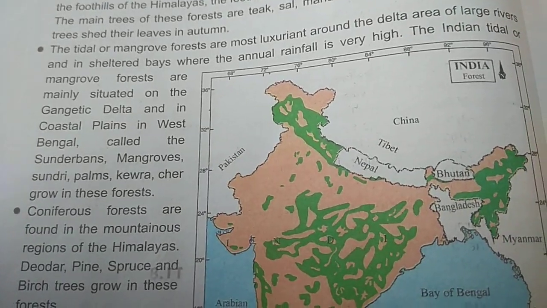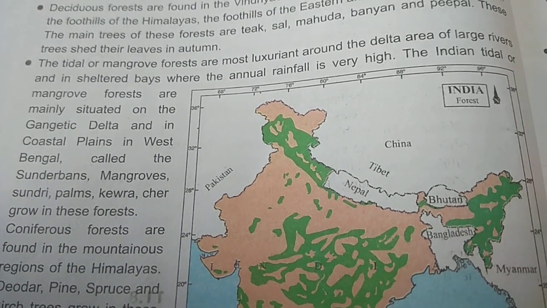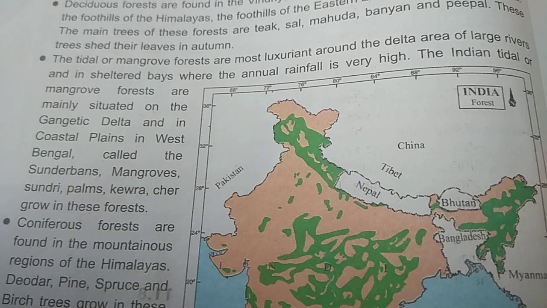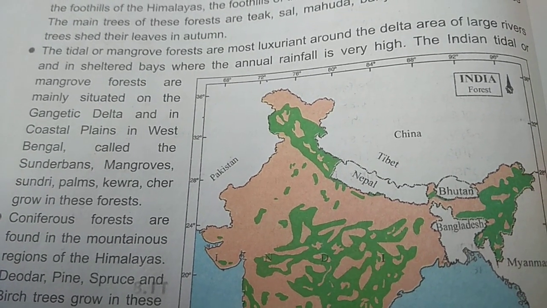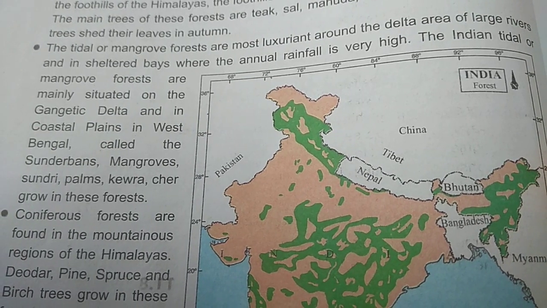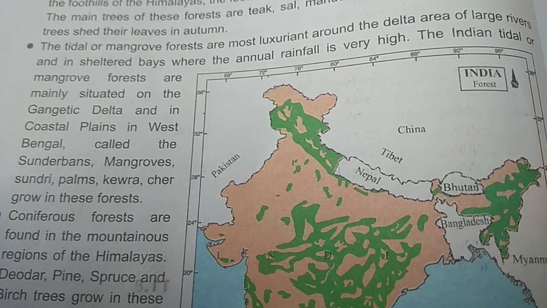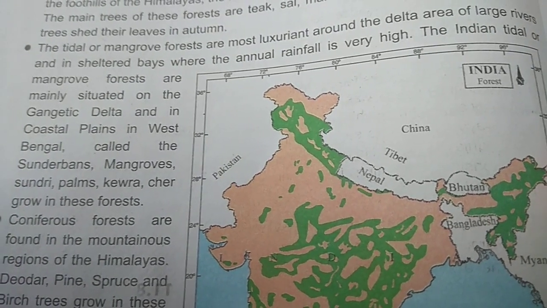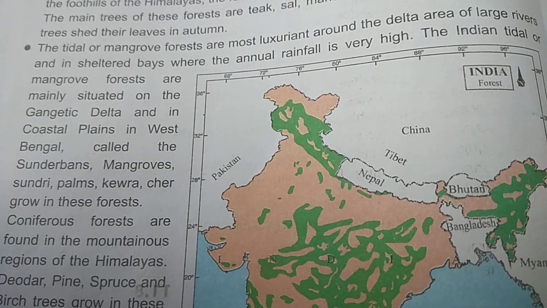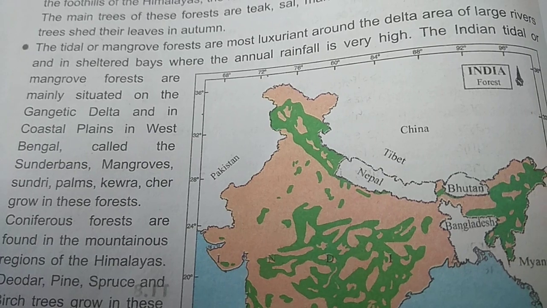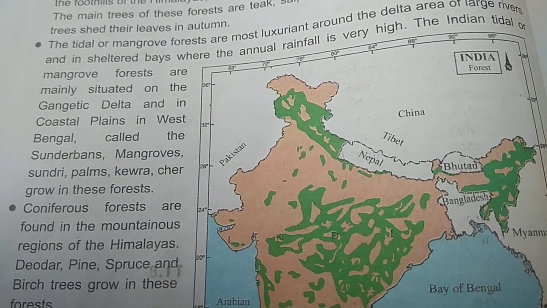Now the third one, that is tidal or mangrove forest. These are the most luxuriant around the delta area of large rivers, and we can take the example of the Ganga Brahmaputra delta that is created around West Bengal. We find this type of forest, that is tidal and mangrove forest. Now the Indian tidal or mangrove forests are mainly situated on the Gangetic Delta and in the coastal plains in West Bengal, called the Sundarbans.